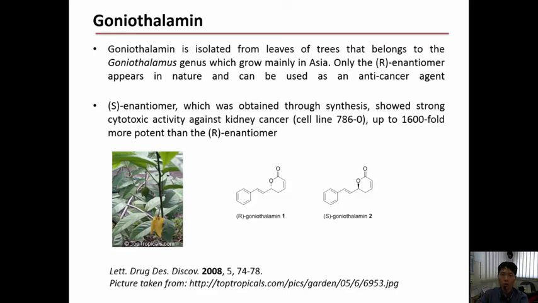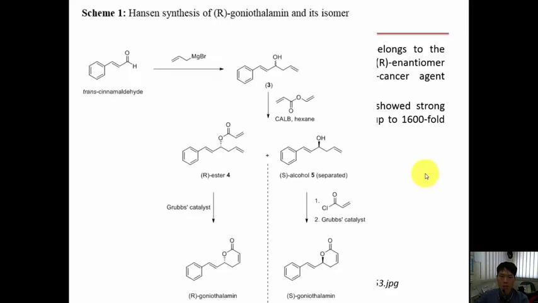In the year 2004, Hansen and co-workers reported an interesting synthesis of both Goniothalamin enantiomers using a combination of lipase-catalyzed resolution and alkene metathesis. The synthesis began with the Grignard addition of allyl magnesium bromide to trans-cinnamaldehyde to form homoallylic alcohol 3, which is under scheme 1, later you'll see that.